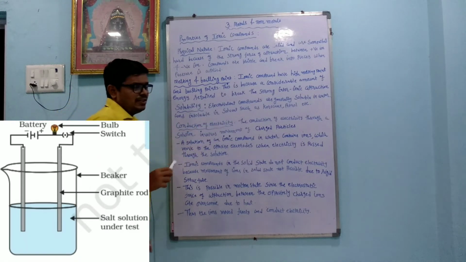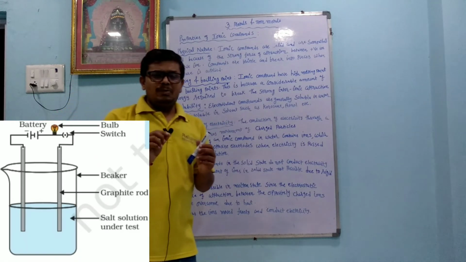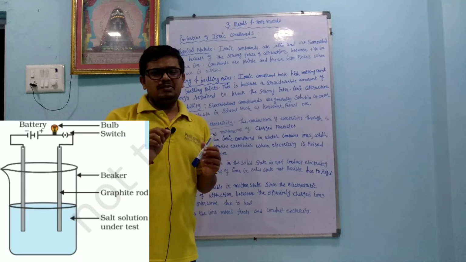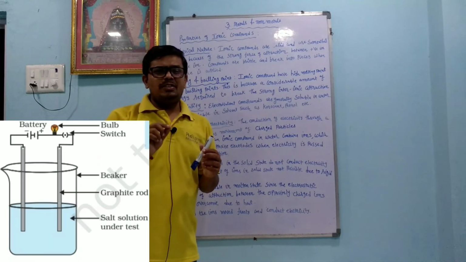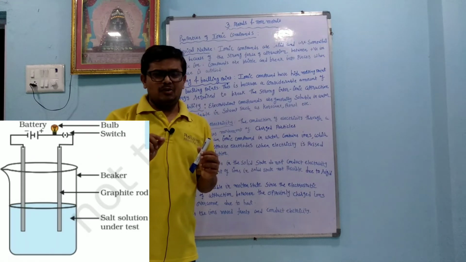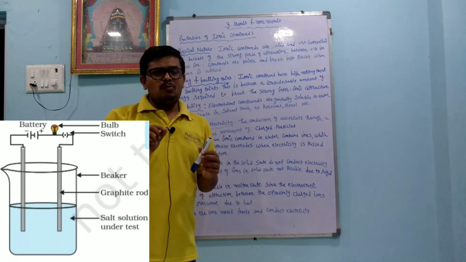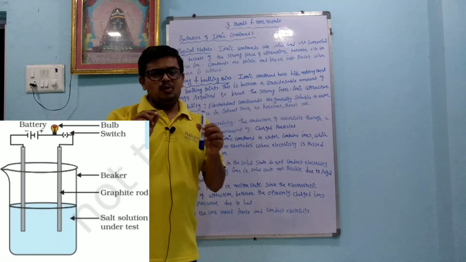Conduction of electricity. So dear student, you have to remember a few terminologies, like electrolyte. A solution which can pass electric current is called an electrolyte. To pass current we need two electrodes.